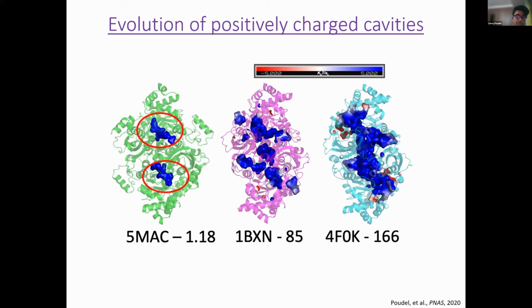So we start looking from the active site. The red circle here is highlighting the active site. Looking at 5-MAC, the positive tunnel is really small, right? Then if you go to 1BXN, it increases. And as you move to 4F0K, it's really developed, right? It almost connects to the surface, and it's connecting the 2 active sites.